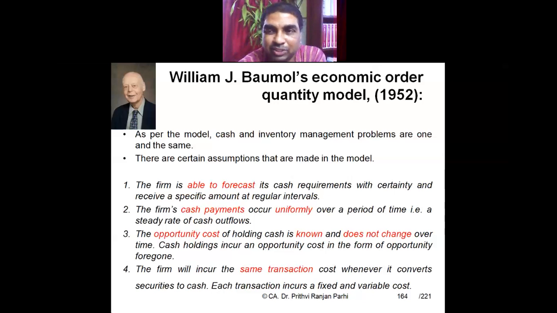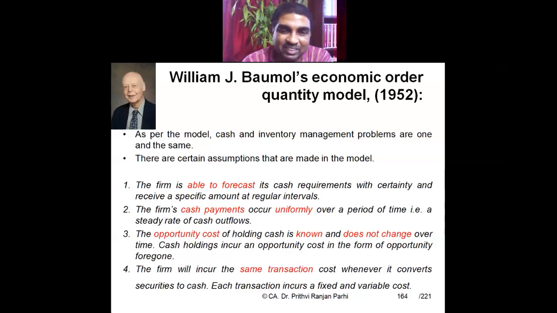So is 1% fixed cost or variable cost? The amount will depend upon the volume of your withdrawal, the volume of your liquidation. Is it not? But 1% is fixed. Per amount, that is fixed. 1% is fixed. That's what we are saying. 1% is constant, but the amount will vary depending upon how much money you are going to liquidate.